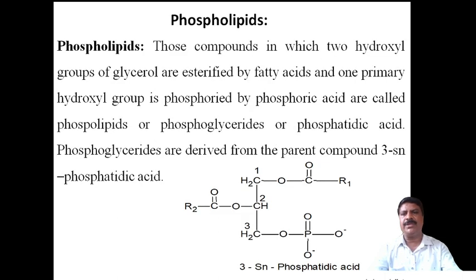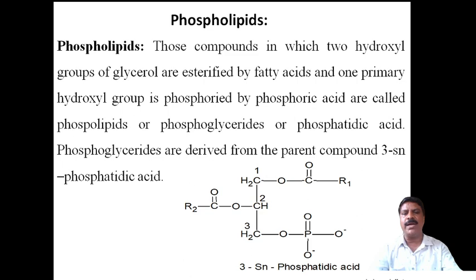Now, the first one is phospholipids. What is meant by phospholipids? They are those compounds in which two hydroxyl groups of glycerol are esterified by fatty acids and one primary hydroxyl group is phosphorylated by phosphoric acid. They are called phospholipids.